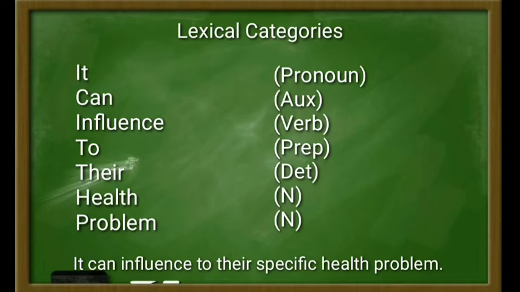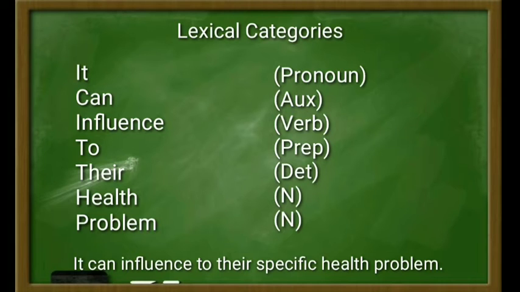It can be proven by the syntactical frame, in the example such as their health problem, which consists of determiner plus adjective plus noun. The last is the word problem, which is a noun and is also an open category.